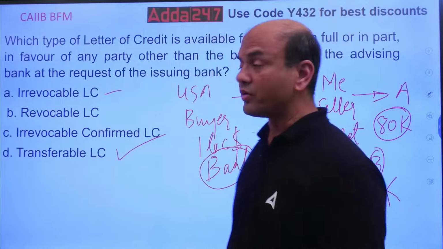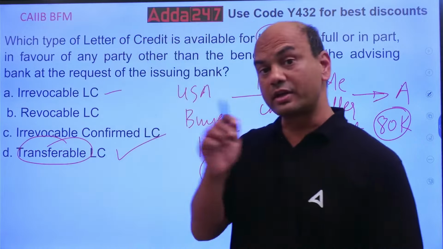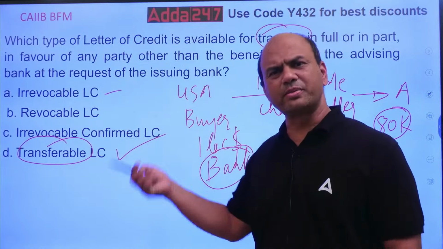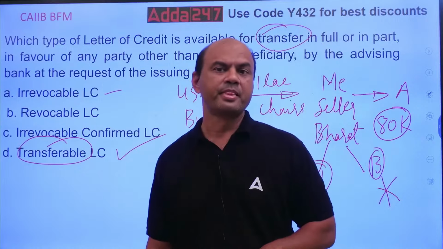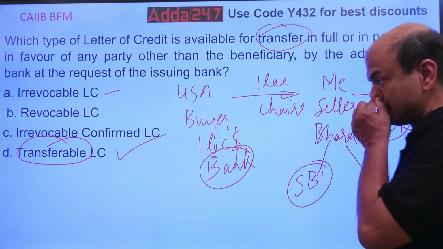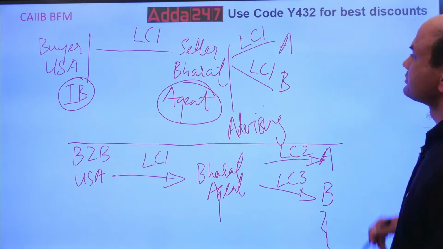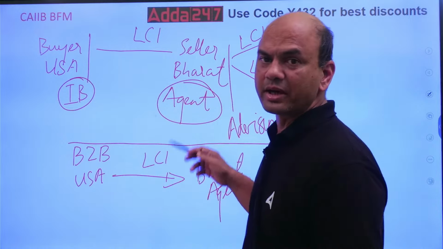Okay. Now in this transferable LC, there is one more term which many of you get confused. Although this is not a part of this question, I'll explain it to you because this comes in the exam. That part is called back-to-back LC. What is that back-to-back LC? Let's see. See this, the difference between back-to-back and confirmed.